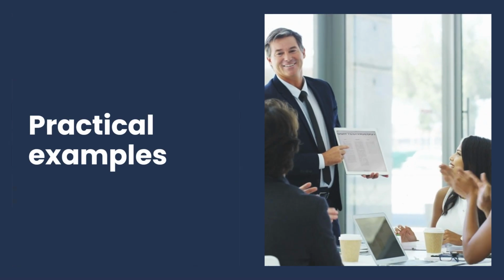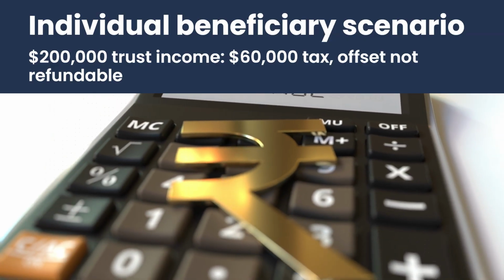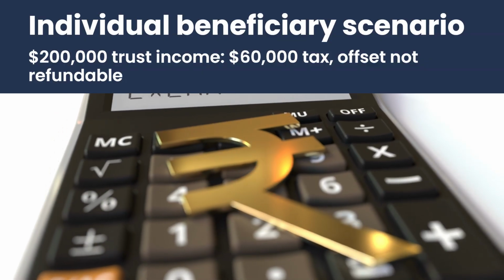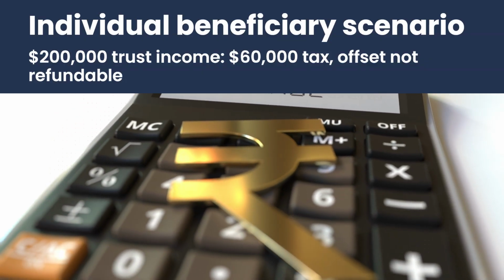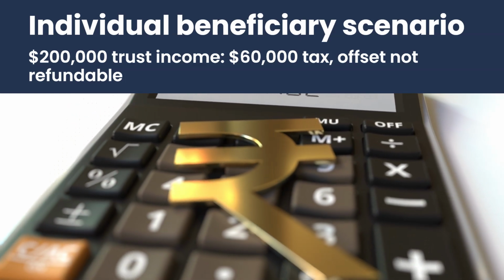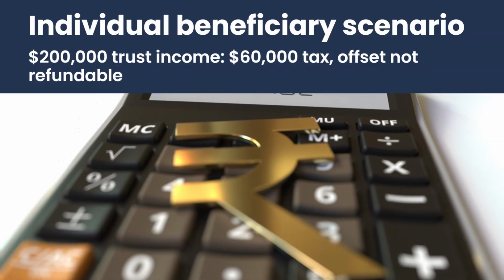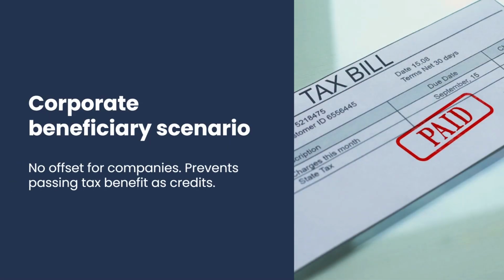Let's consider practical examples. If individual A is the sole beneficiary of a trust's $200,000 taxable income, the trustee pays $60,000 in minimum tax. Individual A receives a $60,000 offset, but after normal tax calculations, any surplus offset does not cover the Medicare levy. Corporate beneficiaries, meanwhile, cannot use the offset, supporting the integrity of the system and preventing trusts from passing on minimum tax benefits as refundable franking credits.